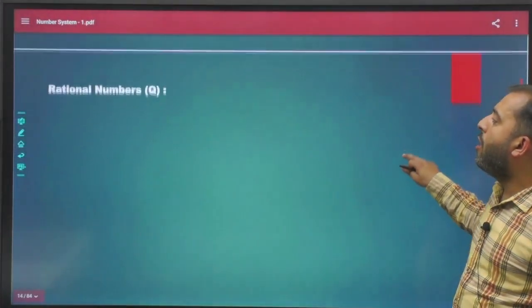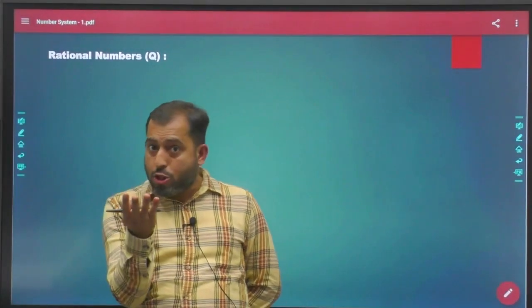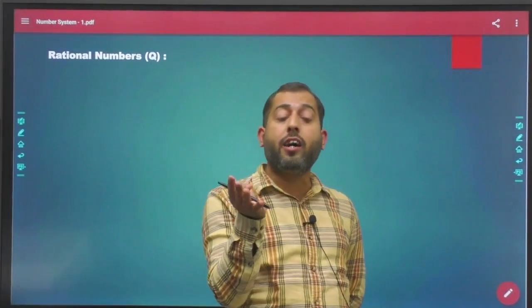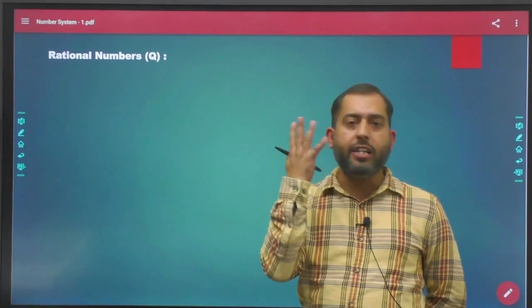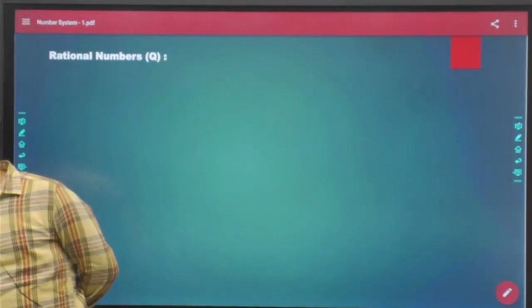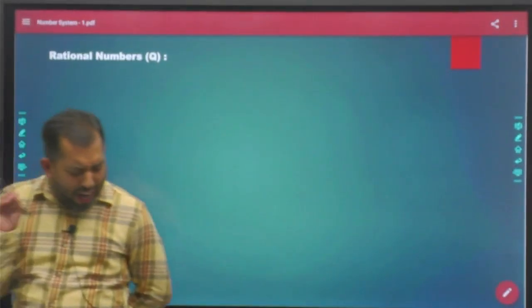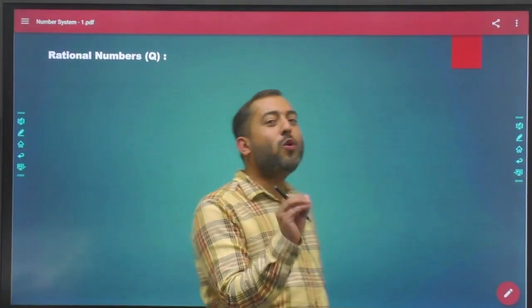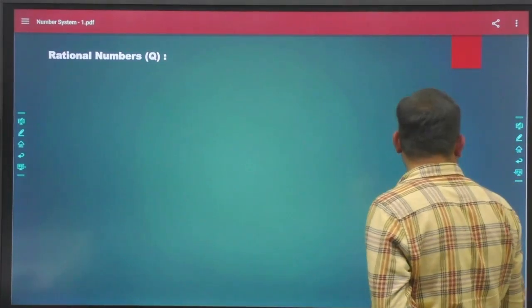See, now we have learned what are natural numbers. We have understood what are whole numbers, and then we learned what are integers. Now the next part that we should learn is rational numbers. Now anybody in the class who can define for me what are rational numbers?